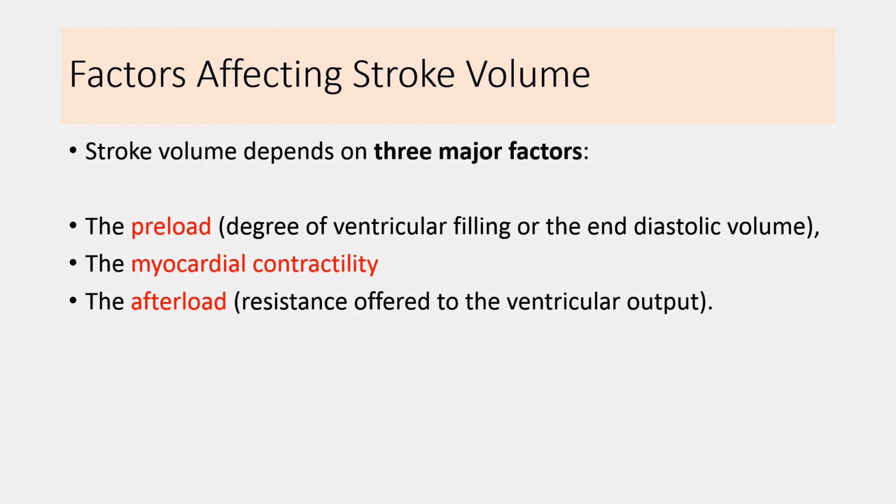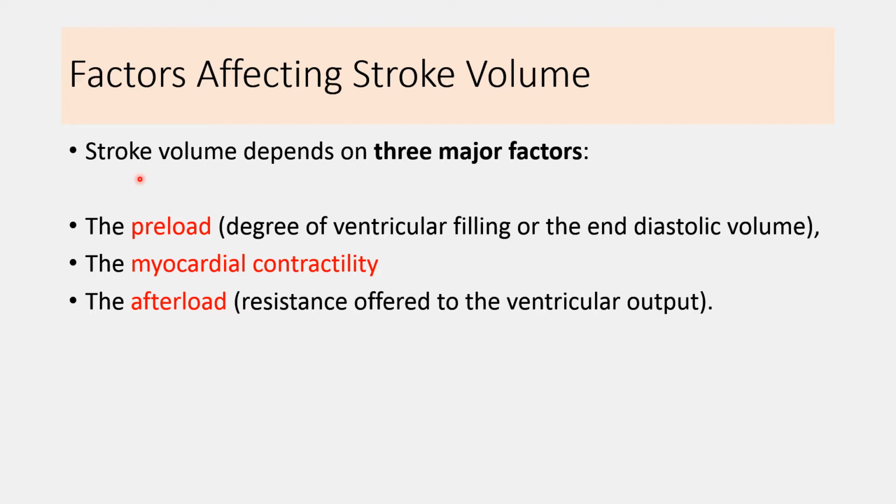So all the factors that can affect the blood flow towards the heart, the contraction of the heart, as well as the flow of blood from the heart towards the peripheral circulation, can affect stroke volume.